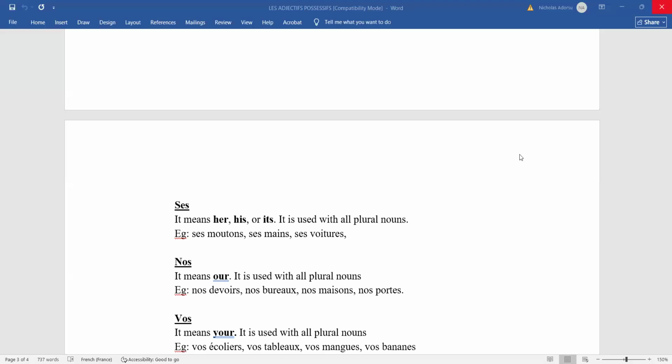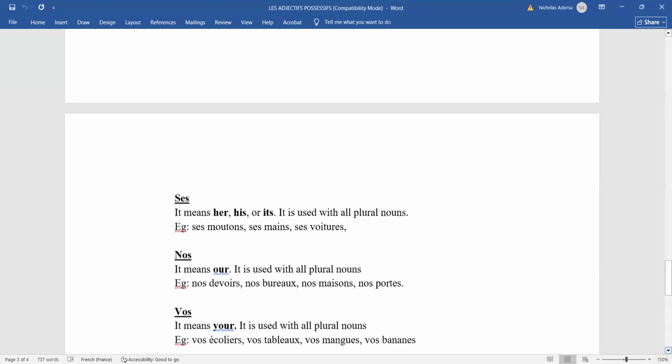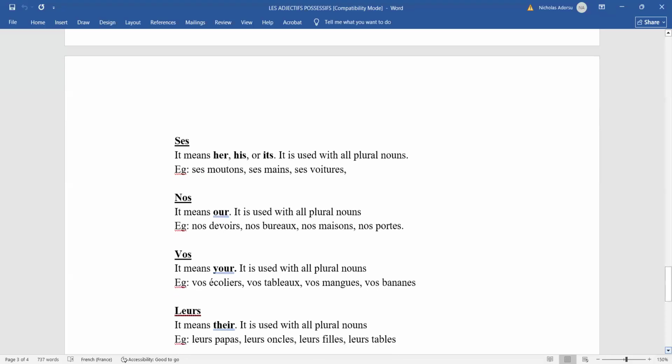If it's one pen, then it is notre stylo. But if it is more than one, it becomes nos stylos. I hope we are understanding it now. We are getting what I'm trying to say. Okay. So the same will apply to the votre and the vos.